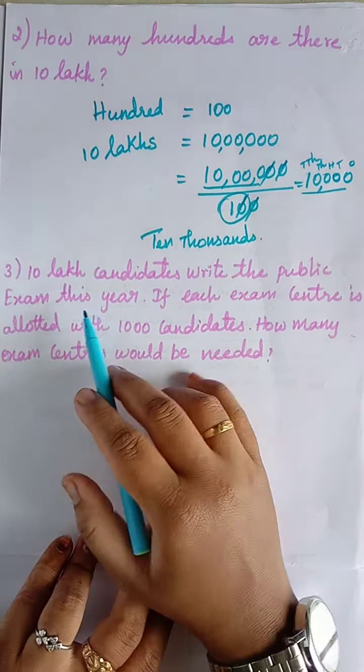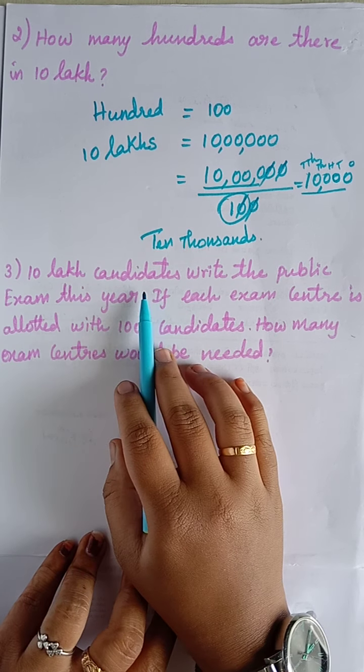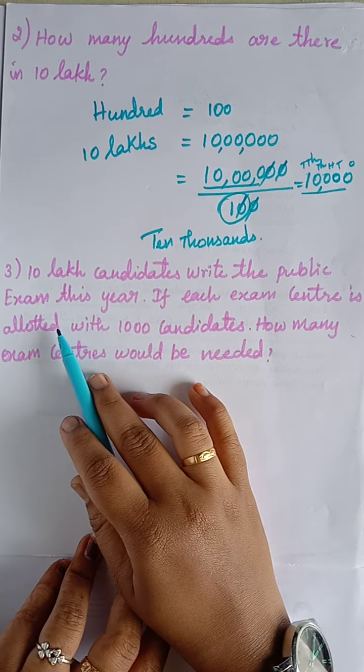Okay. So 10 lakh candidates write the public exam this year.